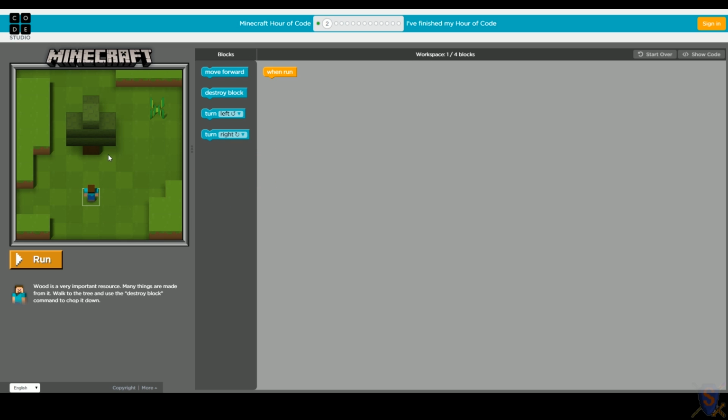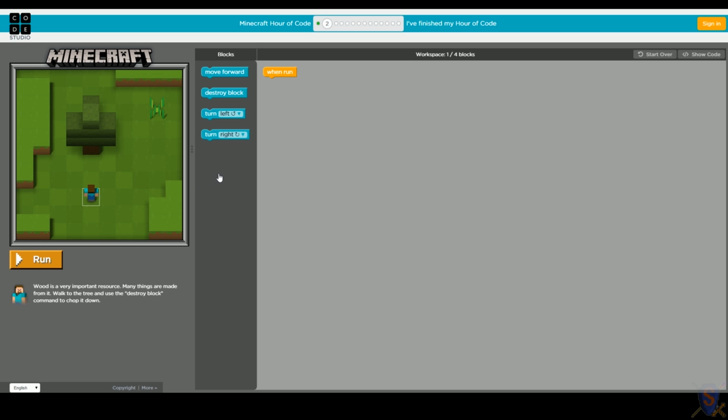What if I want to destroy the block from this side, from the right-hand side? Think we can do that? What would we have to do? Well, if I want to go over here, I think the first thing I need to do is move to the right. Okay, well, how do we get Steve to move right? So far, he's only walked forward.